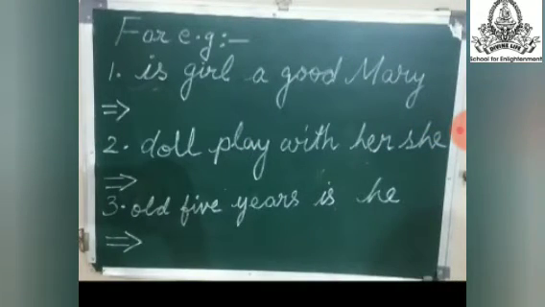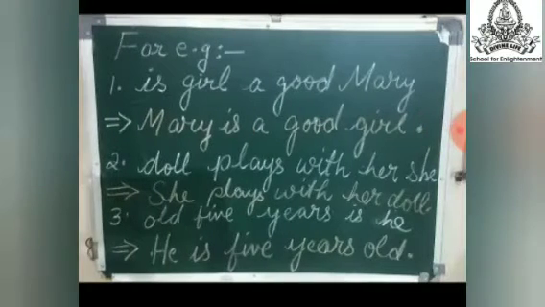Now I am giving you a few examples. Is girl a good Mary? Is this a proper sentence? No. Doll play with her she. This is also not. Why? Because this is not showing any meaning. आपको इस sentence में कोई meaning लग रहा है? Old 5-year is he. Is it written in a proper manner? No. Now I am giving the right answers for these examples.